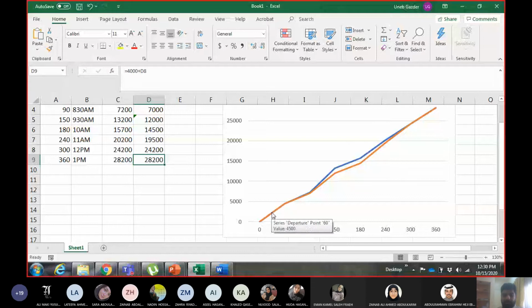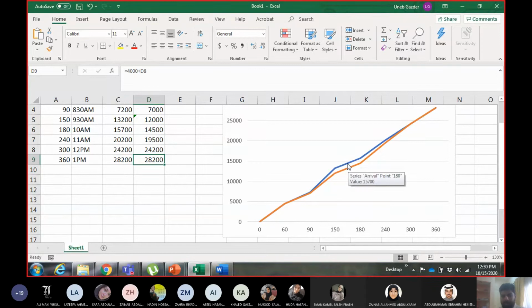So they are same here, they are same here, they are very close here, they are very close here, and in this region they are the farthest. So take the difference, vertical difference, okay? Vertical difference between the two lines in this region. You measure it, the difference between this line and this line. Vertical difference. So it will give you the number of vehicles in the queue.